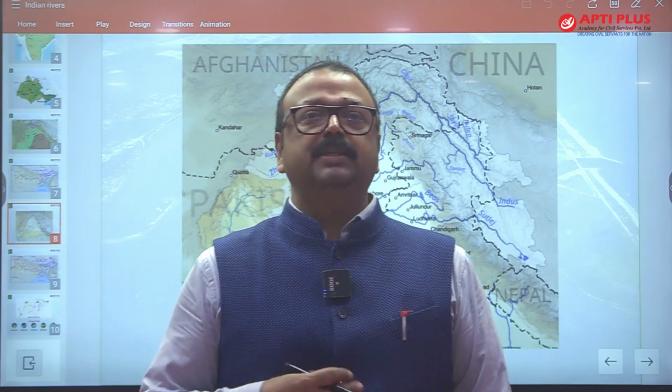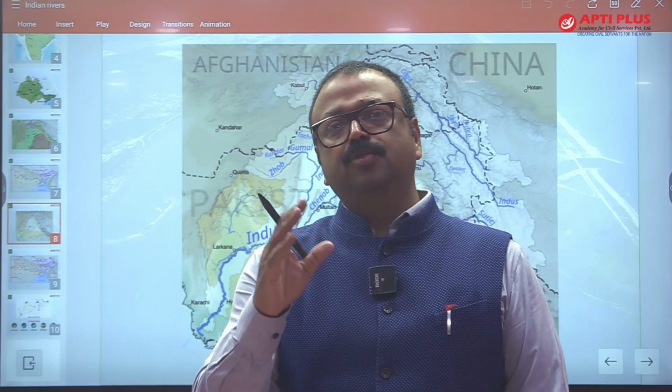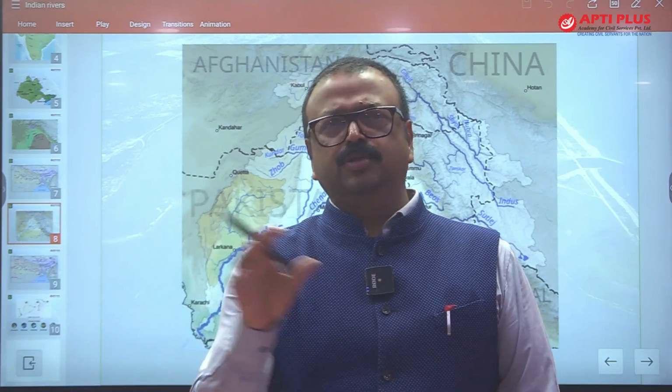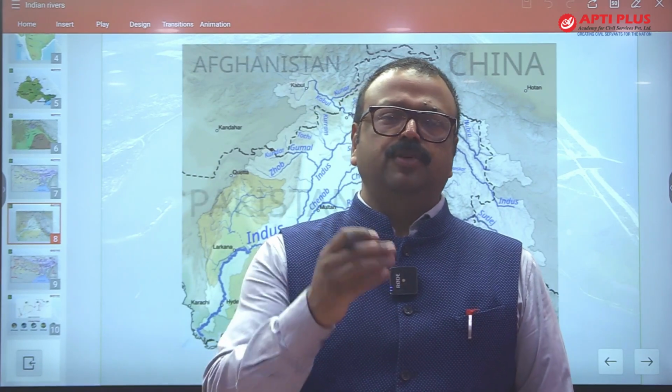Next one is Vyas. If you see the origin point of Vyas, it is again east of Rohtang Pass. Almost very close, in the vicinity of the origin of Ravi.